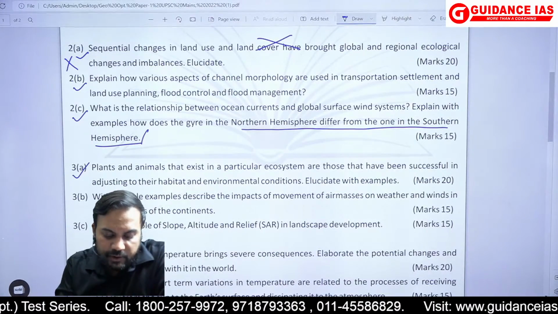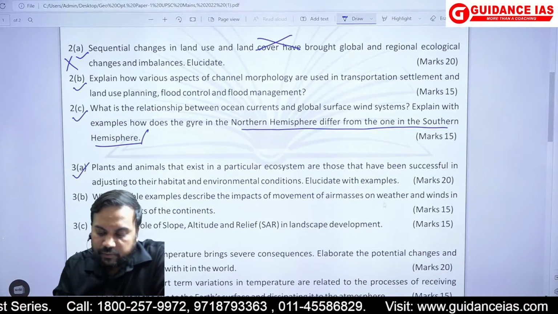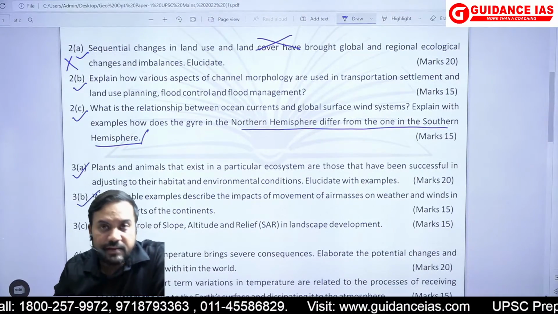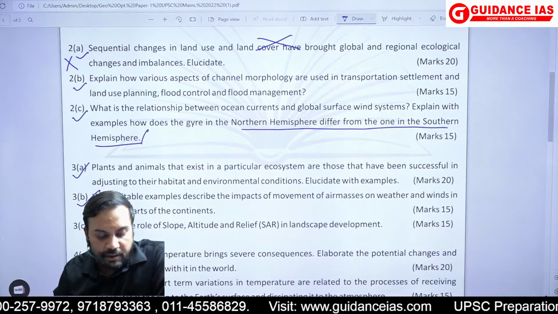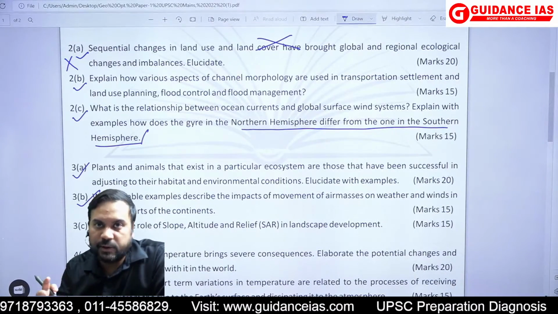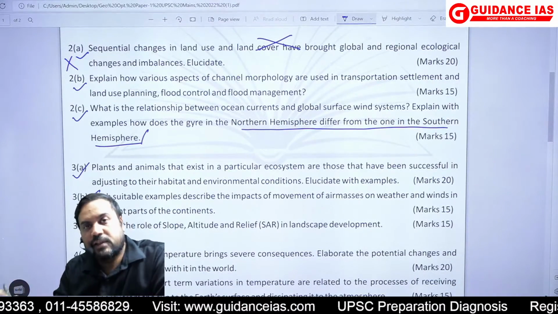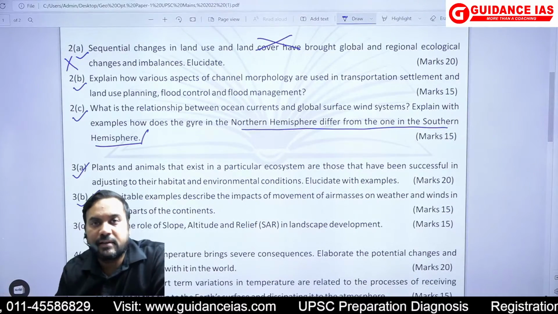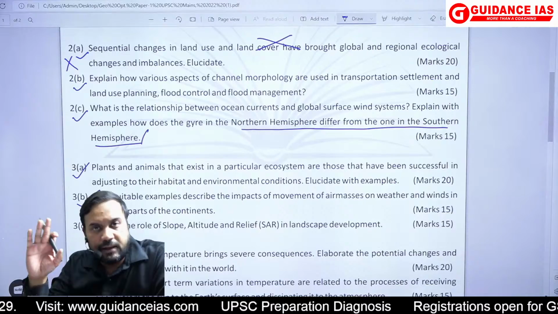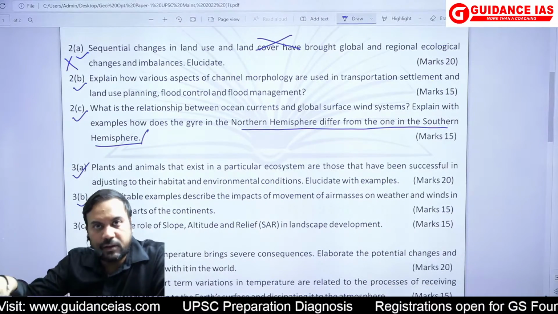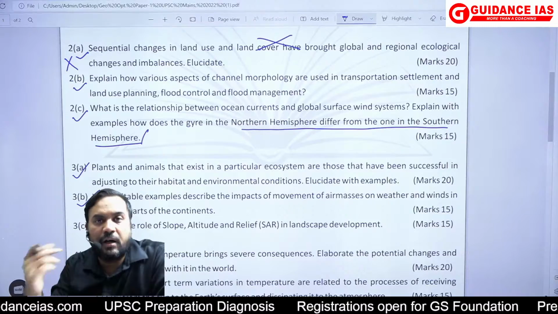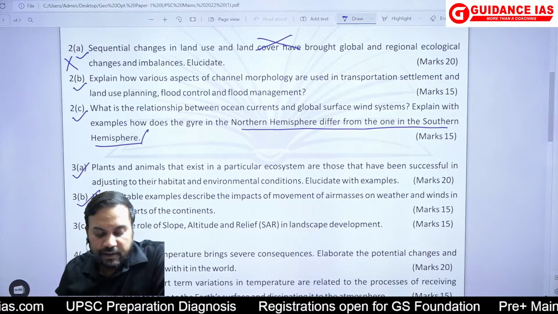Question number 3B, with suitable examples describe the impact of movements of air masses on weather and wind in different parts of the continents. Remember जब मैंने air masses topic करवाया था, तो in the air masses topic I told you that question can be asked with a specific reference to some continents. Here they have overall asked about the continents. Remember I talked about how there can be North America as a continent example लेकर के हमने किया था, which are the air masses which are affecting.